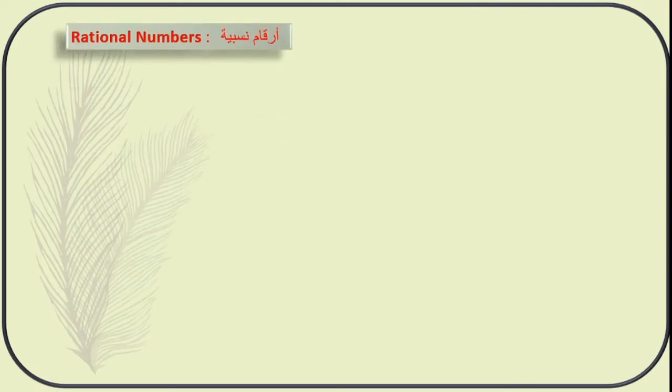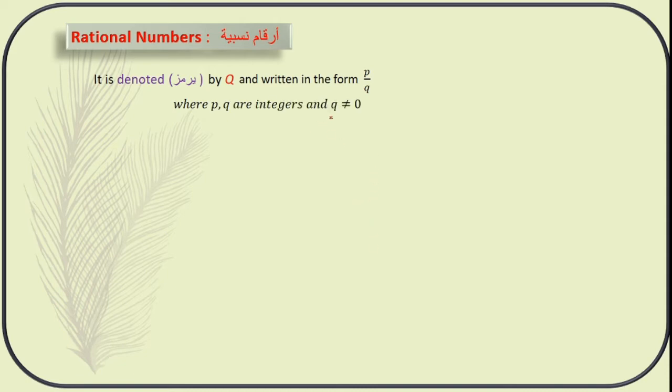rational number. It is denoted by Q. This is one of the big sets. It is denoted by Q and written in the form p by q, where p and q are integers and q is not equal to 0. This is very important. The numbers we can write in the form p by q are the rational numbers. Example: 5 by 2.